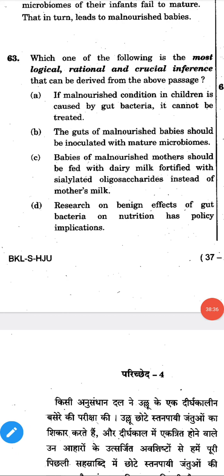Now 63rd. Which one of the following is the most logical, rational, and crucial inference that can be derived from the above passage? If malnutrition in children is caused by gut bacteria, it cannot be treated. Okay, friends, I have done almost. This one is the D answer. So it should be here, it should be there. So it will be cancelled.